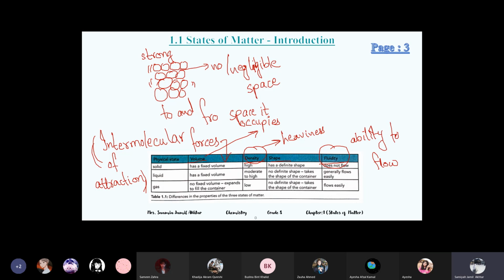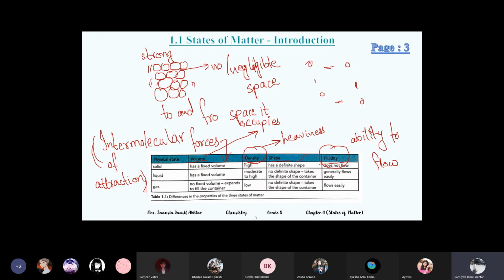The liquids have moderate density because again they have a loose structure and they have a little bit of spaces between them, and that is why they move also. They can leave their place. And the gases have very low density because of lots of empty spaces between them. Because of this empty space, they are light in weight.